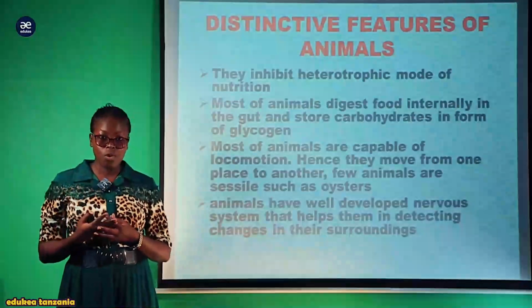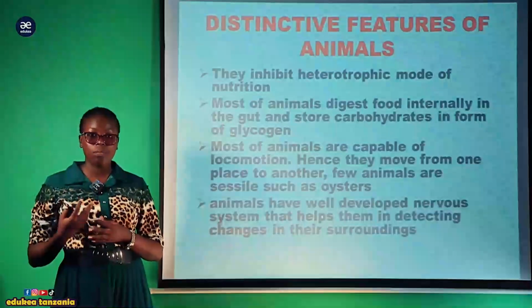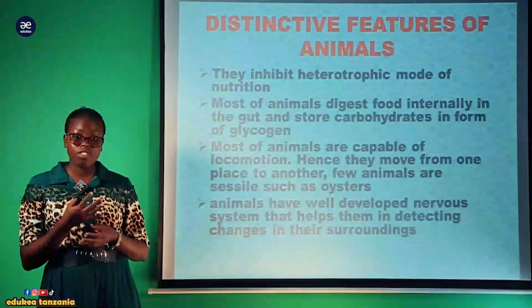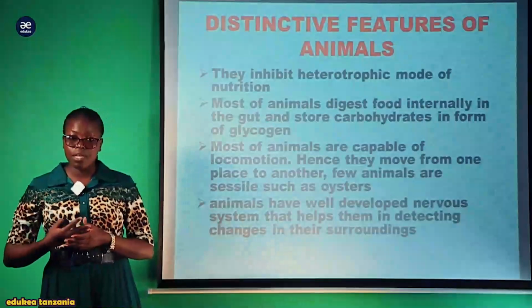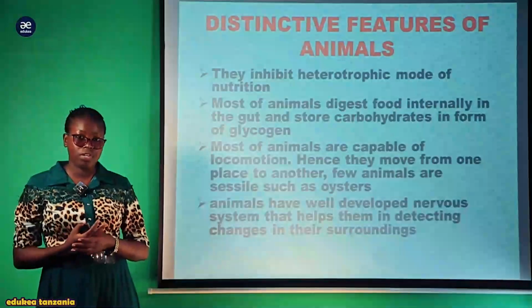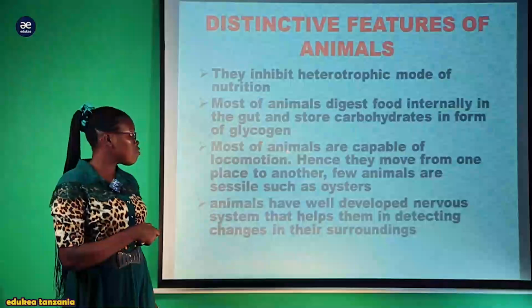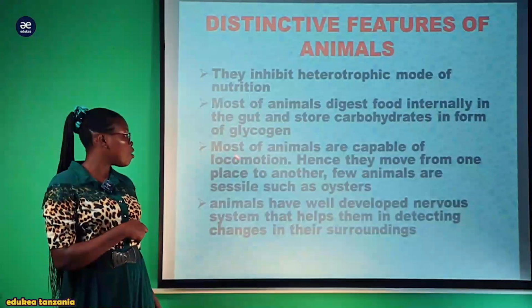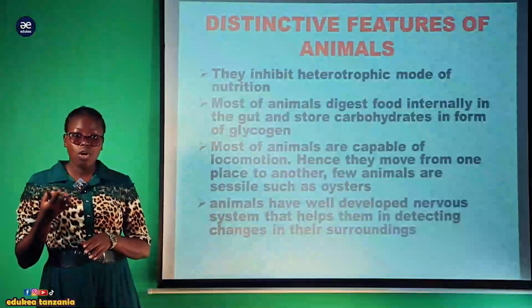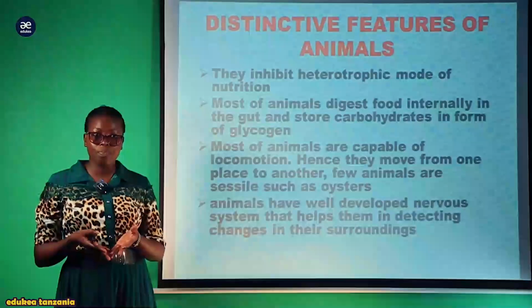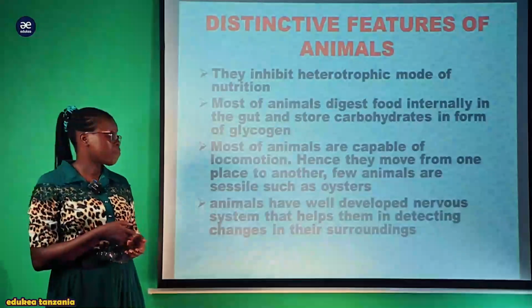In form three, you have learned a lot about control of the blood sugar glucose level, where excess glucose or carbohydrate is converted into glycogen for storage. Also, most animals are capable of locomotion. Most of them have the ability to move from one place to another. This is the meaning of locomotion, the movement of the whole body from one place to another.